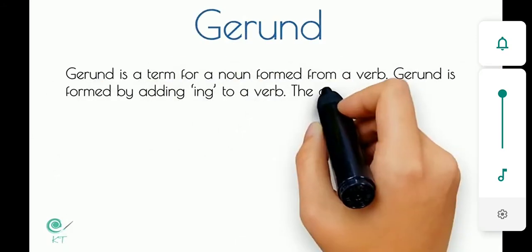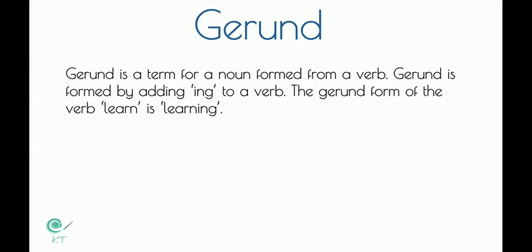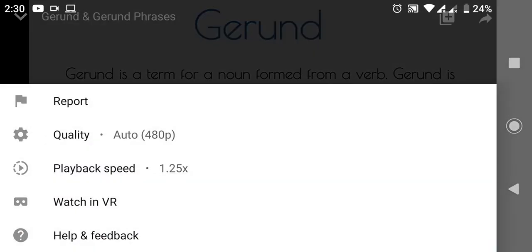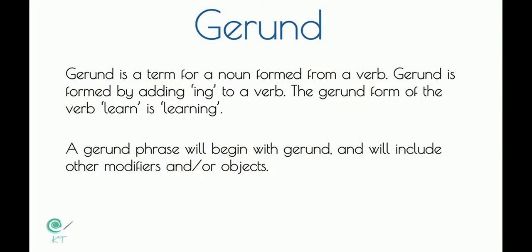Gerund is a term for a noun formed from a verb. A gerund is formed by adding ing to a verb. The gerund form of the verb learn is learning. A gerund has the same function as a noun. A gerund phrase will begin with a gerund and will include other modifiers and/or objects. In this video, we're going to see examples of gerunds and gerund phrases as the subject of the sentence.